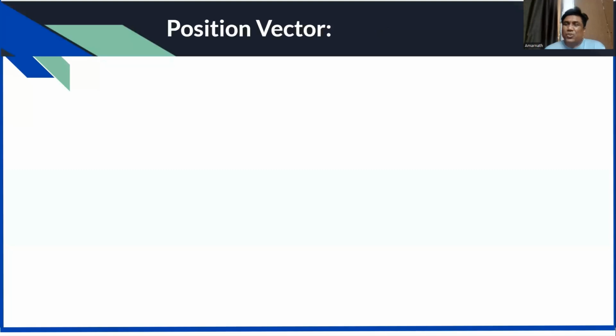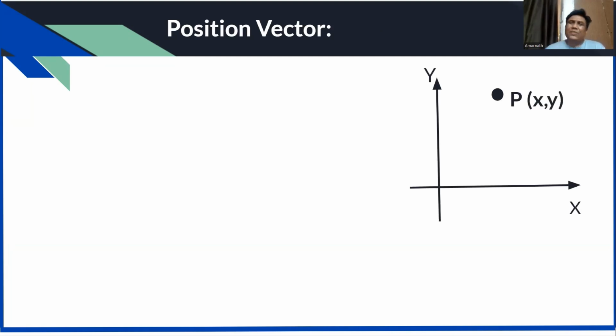Well, now what is the position vector? Because we need to find the displacement vector also. That is why we first understand what the position vector is. Say you know the coordinate of a particle. I have taken the x and y axes. Say I know the coordinate of a particle, say this is x, y. So the coordinate of the particle is x comma y.